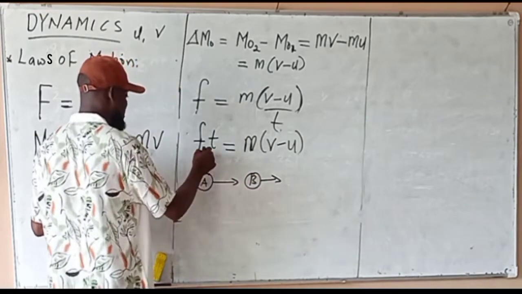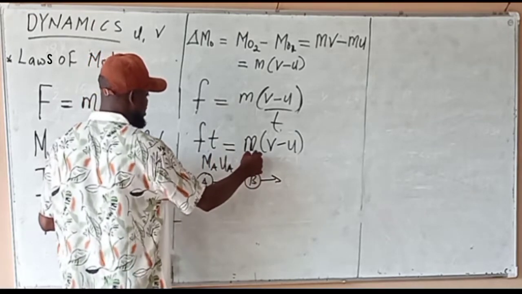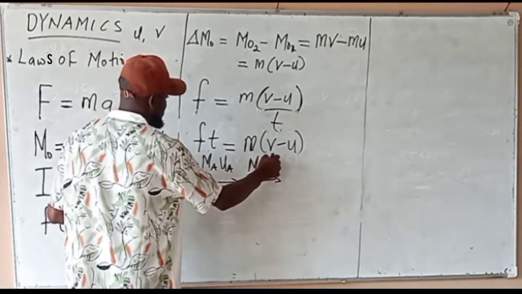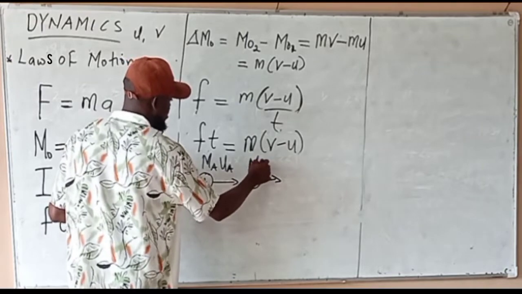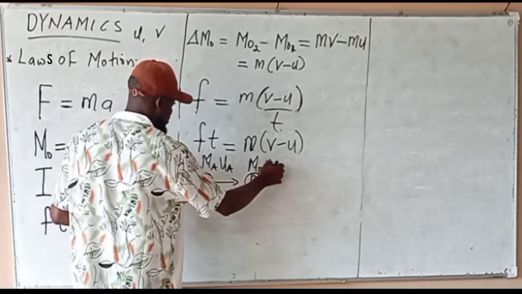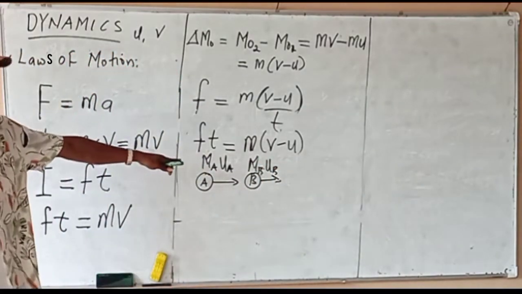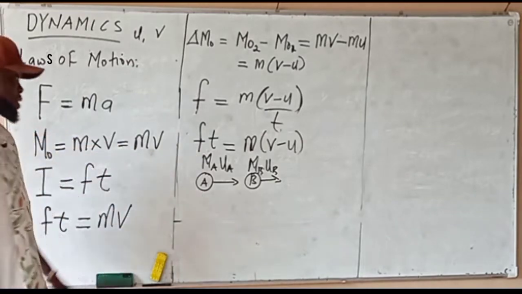The momentum of this one is the mass times the velocity. What about this one? The mass times the velocity. Remember we did that before? I'm using U for initial, before they collided. That is the initial momentum.